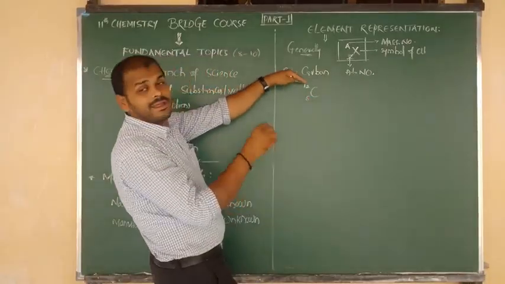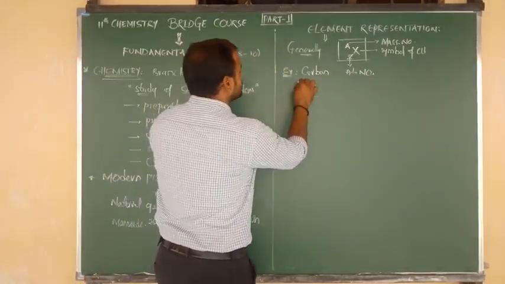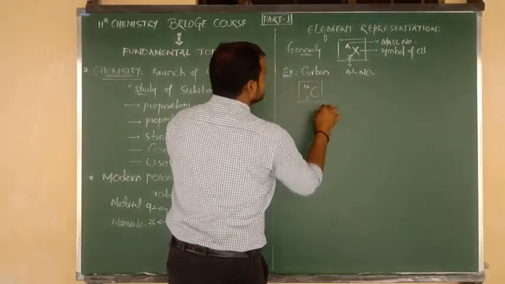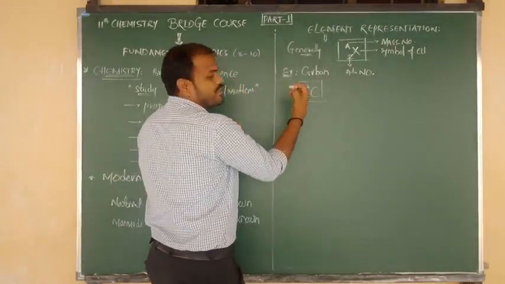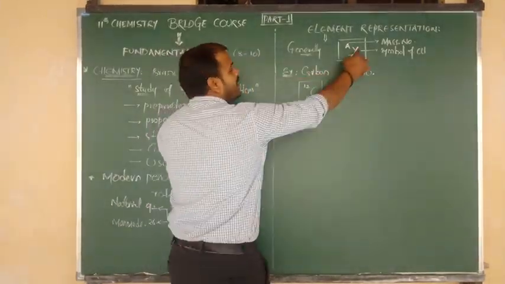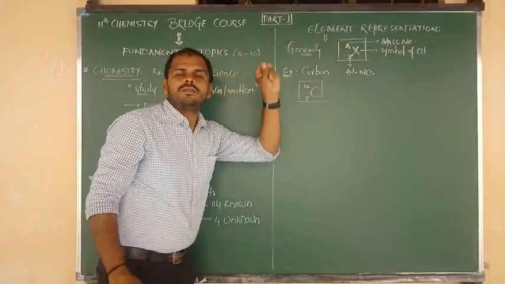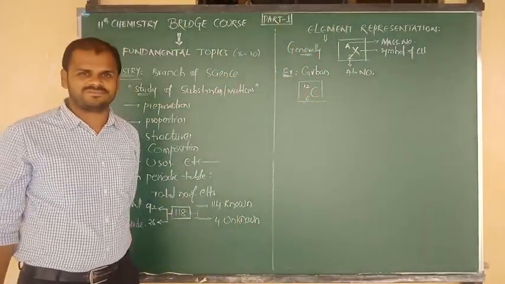So we have to write that at the top of the symbol. So this is your symbol of what, Nana? Yes, we have to say that it is C 6 12, the symbol of carbon. X Z A, that is the normal representation for all the elements.